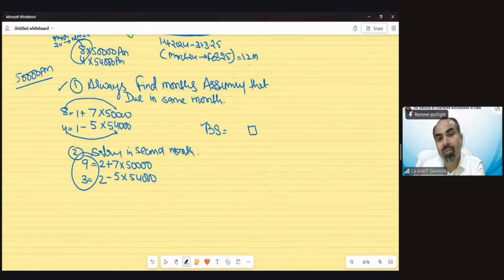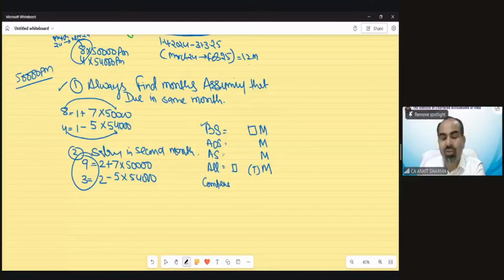So basic salary, then arrear of salary, then advance salary, if any in the question. Generally, arrear of salary and advance salary are not in the question. Then the taxable portion of all allowances, I have to find the taxable part. So they all are monetary. It's very important to find the monetary salary. After the allowances, compensations are also monetary, like gratuity, pension, etc. But that would be in the question only in the case of retirement.